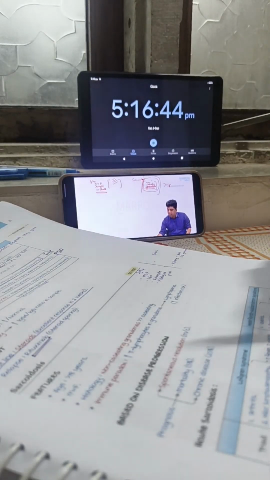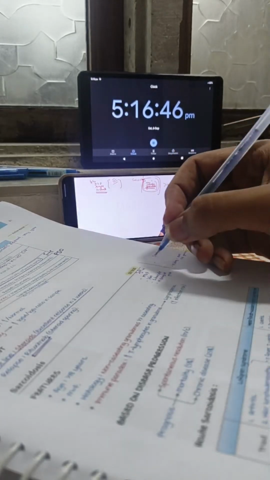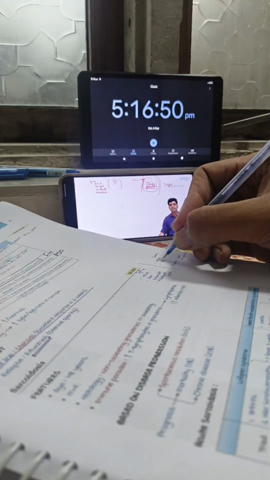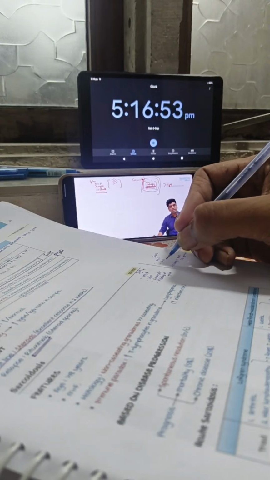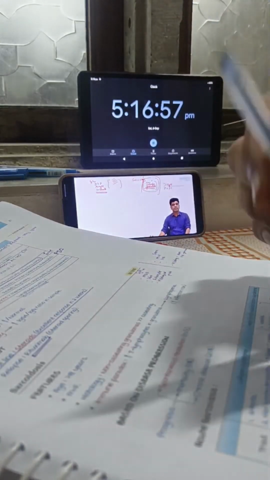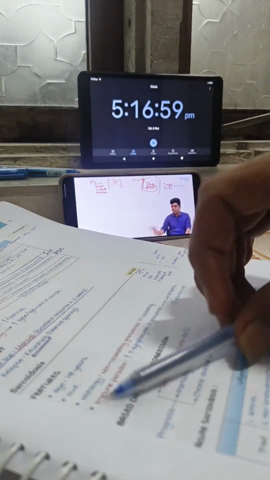Sarcoid can be seen in anybody above 18 years. There's no particular age for sarcoid. Childhood sarcoid is not there. There is a disease under autoinflammatory syndromes called Blau syndrome that is very similar to sarcoid, but generally childhood sarcoid is not there. More than 18 years, females equal males. There is no sex predilection. It is equally seen in males and females, and it is seen above 18 years.